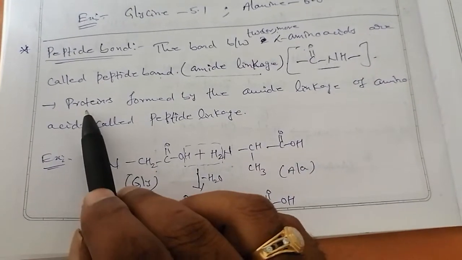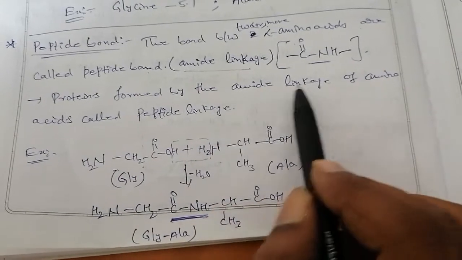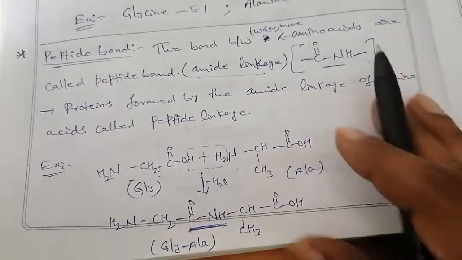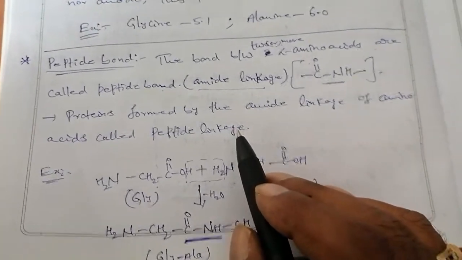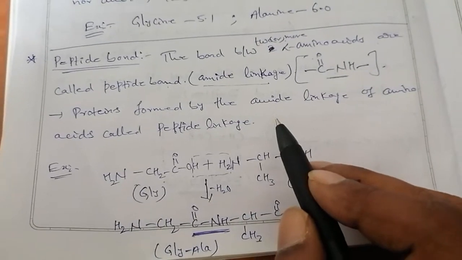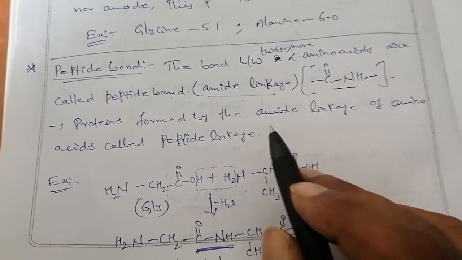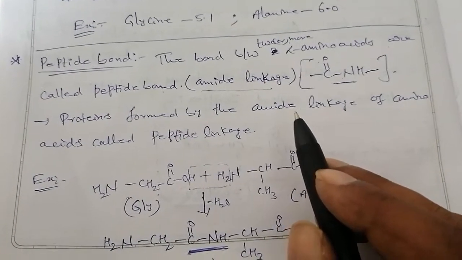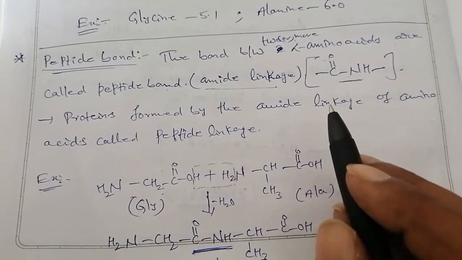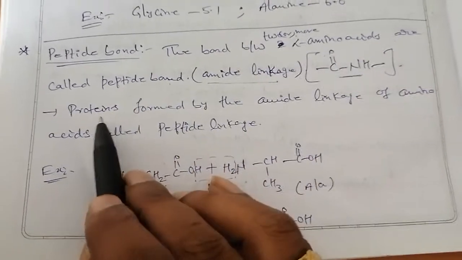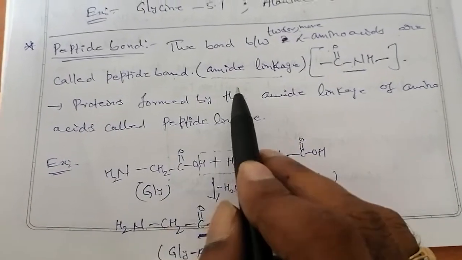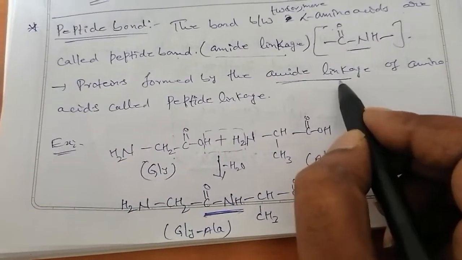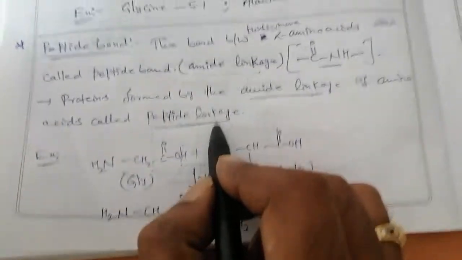Now proteins are formed by the amide linkage of amino acids, called peptide linkage. Generally, a protein is a linkage of 20 amino acids. Again I am repeating, protein means there is a combination of 20 amino acids. The resulting compound is called a protein. So now protein is formed by the combination of what? Amino acids. These amino acids combine with the help of amide linkage. So that amide linkage is nothing but peptide bond or peptide linkage.